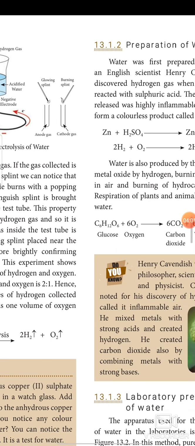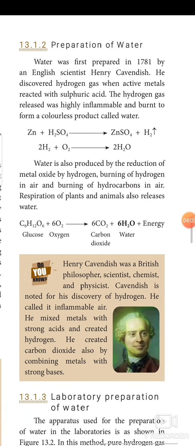Next we need to see about preparation of water. Water was first prepared in 1781 by an English scientist, Henry Cavendish. He discovered the hydrogen gas when active metals react with sulfuric acid. The hydrogen gas released was highly inflammable and burned to form a colorless product called water. Zinc plus H2SO4 gives ZnSO4 plus H2. Then 2H2 plus O2 gives 2H2O.